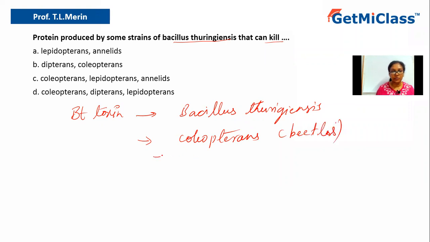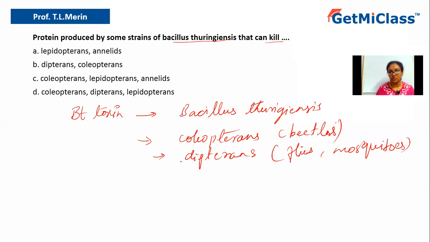Then the other group you have is Dipterans, basically the small flies, and mosquitoes come under this. Flies and mosquito. So these can be killed by the toxic protein produced by various strains of Bacillus thuringiensis.